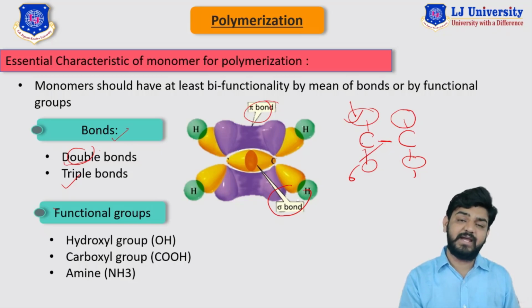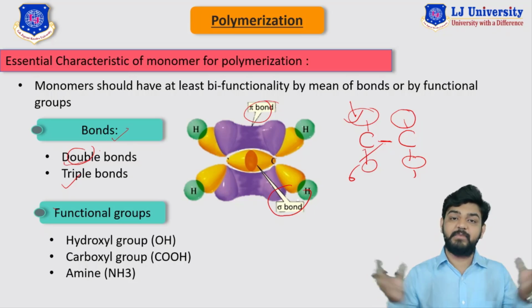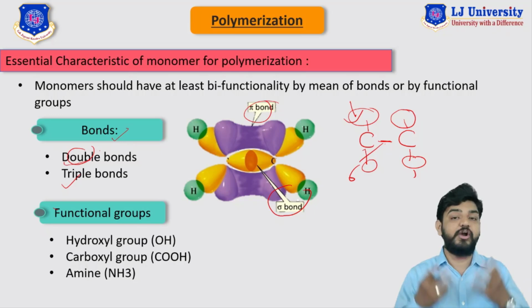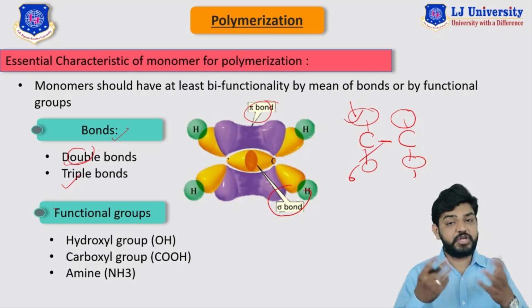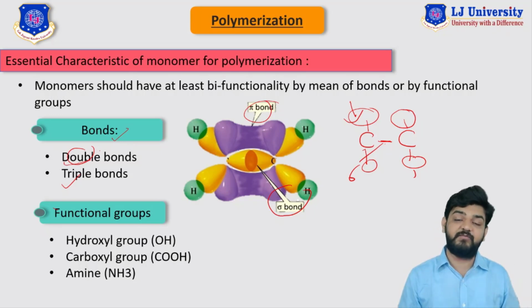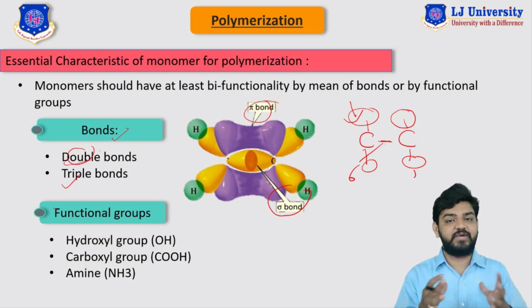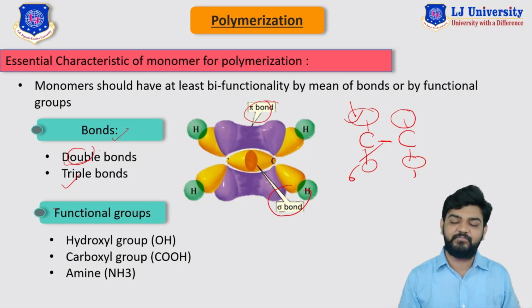So this is how we get functionality. This is how we can get a long chain of a polymer by means of a double bond or triple bond. Basically, triple bond structures are responsible for the complex network of cross-linked polymers. And with the help of double bonds, we can get a linear polymer.